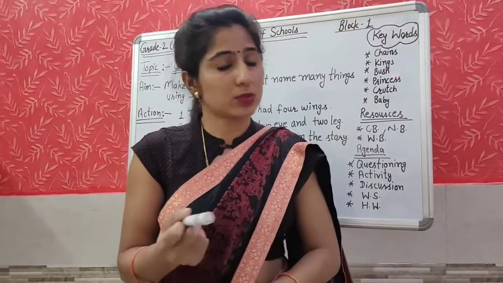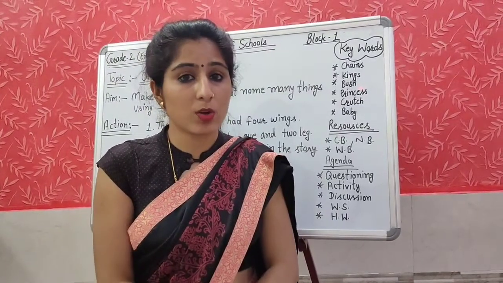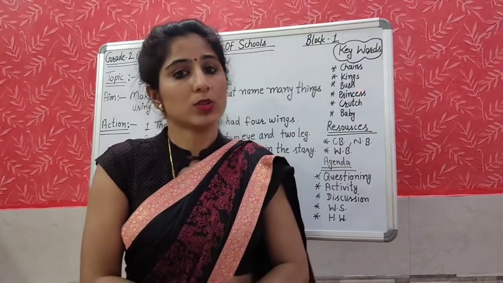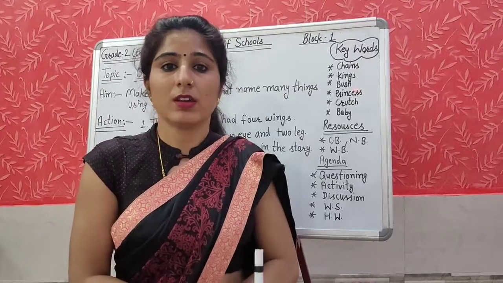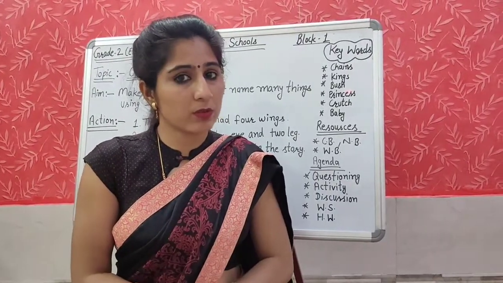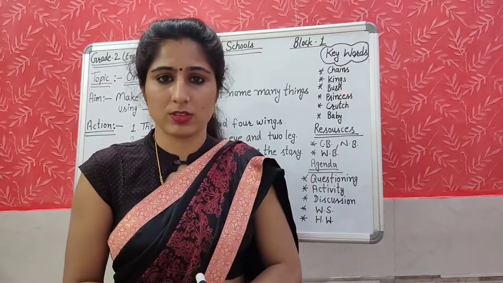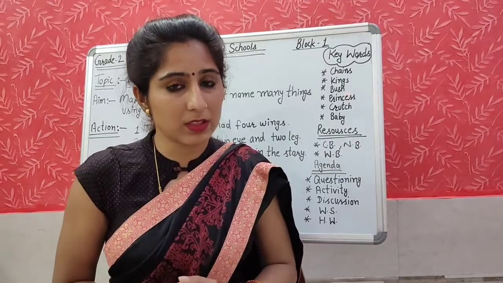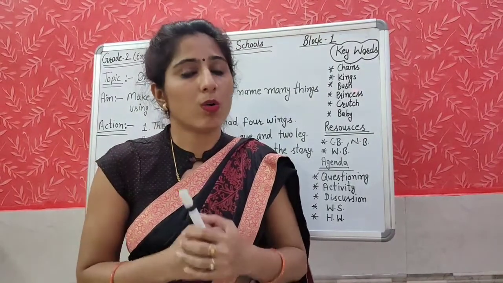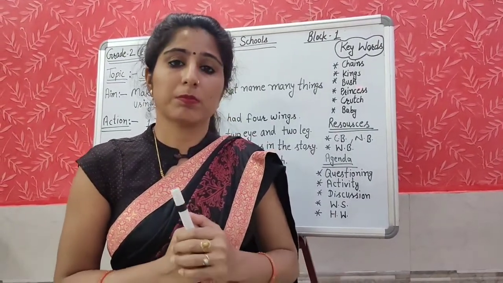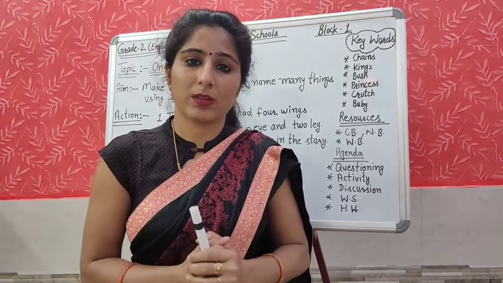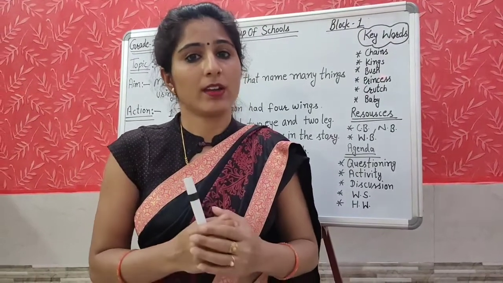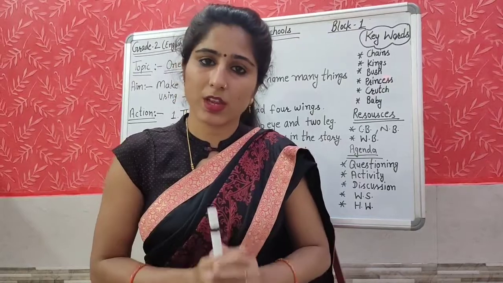Okay. There are many animals. I have a pet. What is that pet? Dog. So all animals also have their names. Where do you live? I live in Jhajjar. So what is the name of the place here? Jhajjar. So all the persons, places, things and animals have their names and these names are called naming words.